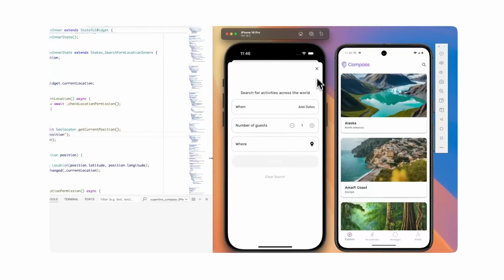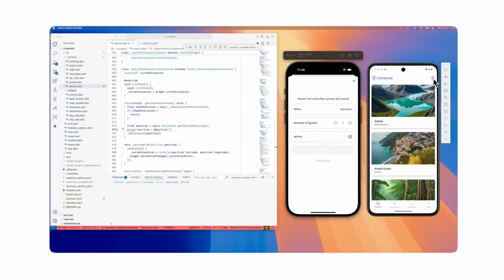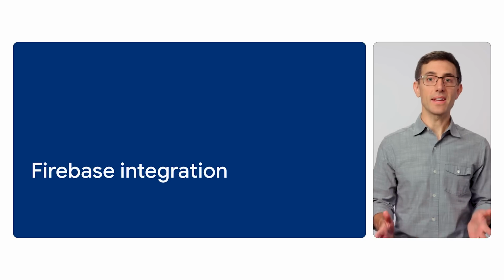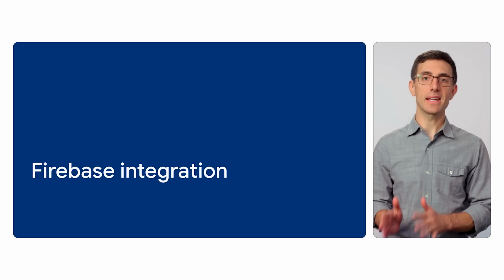Great. Now, when the app asks for permission and the user grants it, we filter the list of destinations based on your nearest continent. And if you need to create or modify your own plugins, you can fork the many open source packages like this one, or even write your own, to interoperate with the platform APIs as you see fit. Okay, so we have our Compass app, and its UI is looking great, both on iOS and Android.